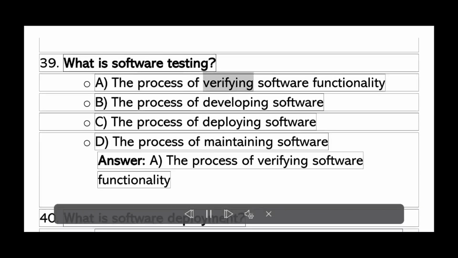What is software testing? A. The process of verifying software functionality. B. The process of developing software. C. The process of deploying software. D. The process of maintaining software. Answer A. The process of verifying software functionality.